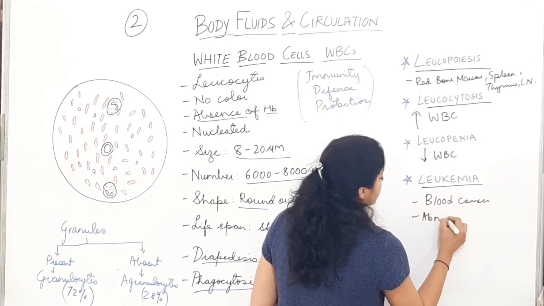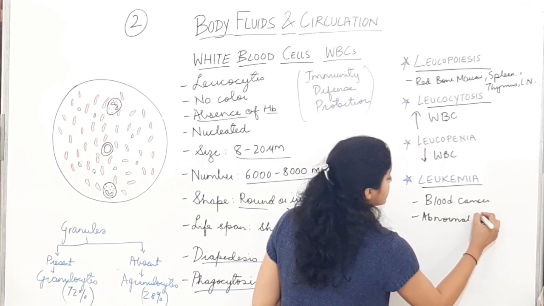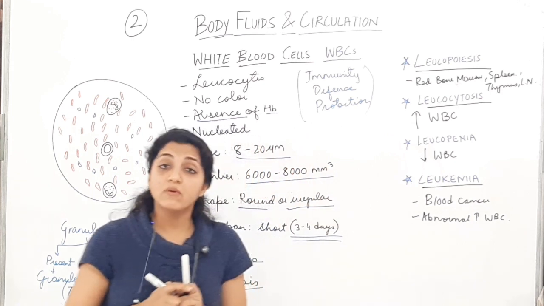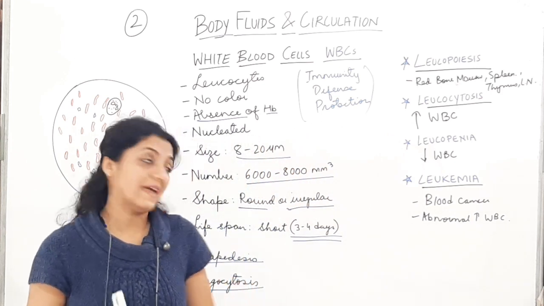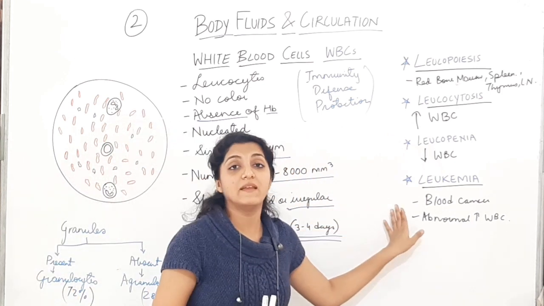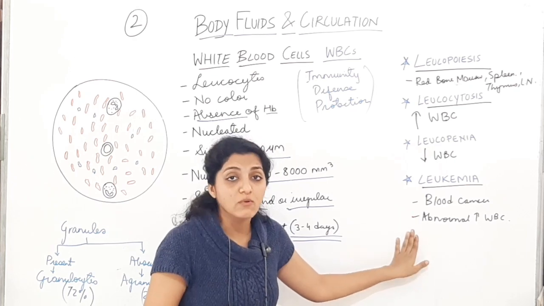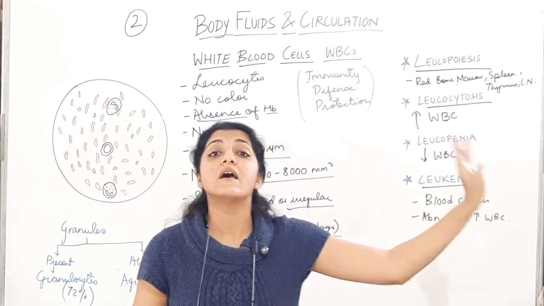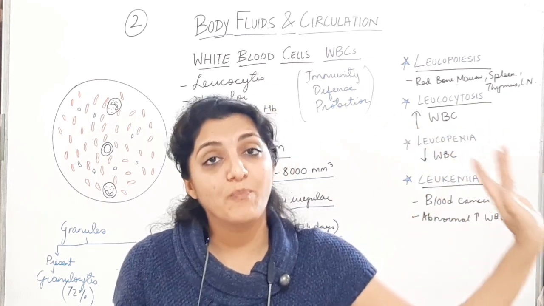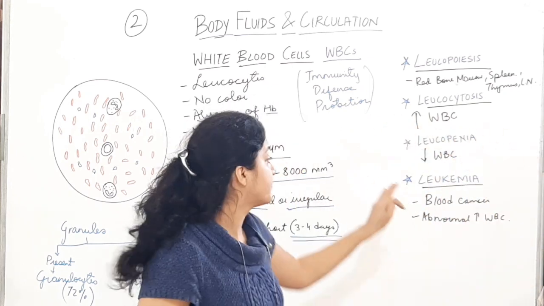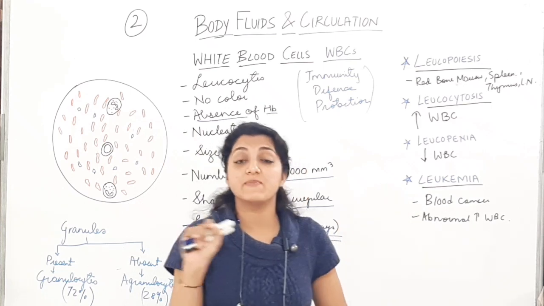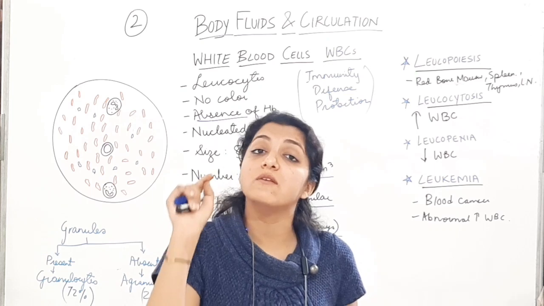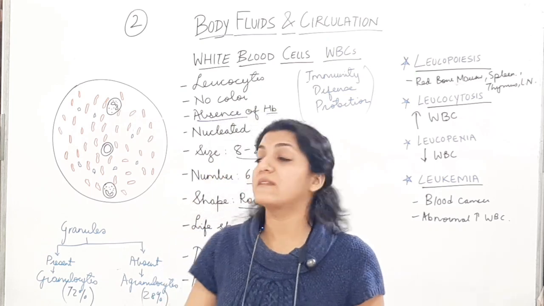Abnormal increase, a very high increase in WBC count is leukemia, that is blood cancer. Okay, a very abnormal increase in the WBC count is leukemia, that is blood cancer. You should understand the terms leukopoiesis, leukocytosis, leukopenia and leukemia. Just take care of the spellings in the MCQ. Leukemia, leukopenia, leukocytosis, leukopoiesis. So these are the features.